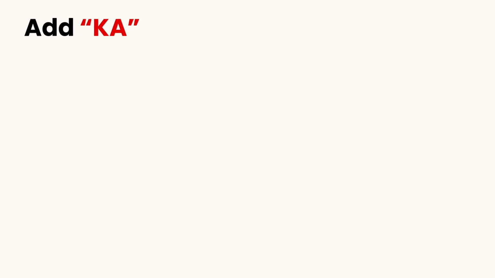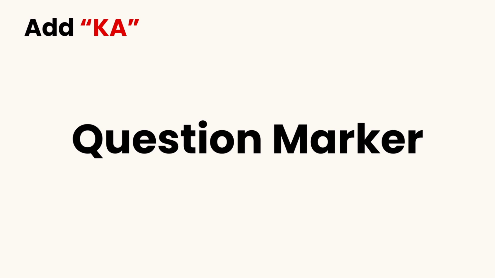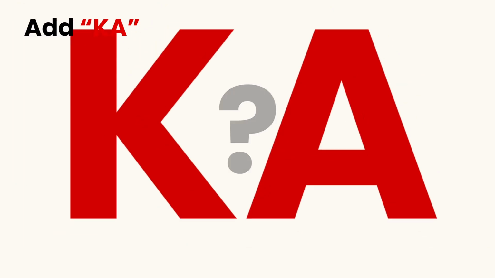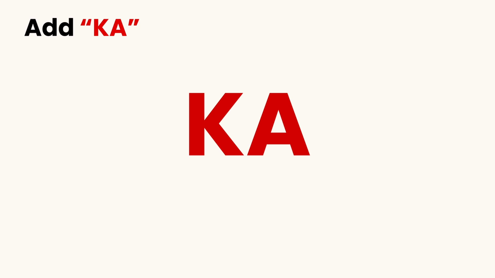It's similar to other small words we learned before, like wa or no. They show the role of the sentence. In this case, ka shows that the sentence is a question. Think about the question mark in English. When you see a question mark, you know it's a question, right? Ka works in a similar way. When you hear or see ka at the end, you know it's a question.